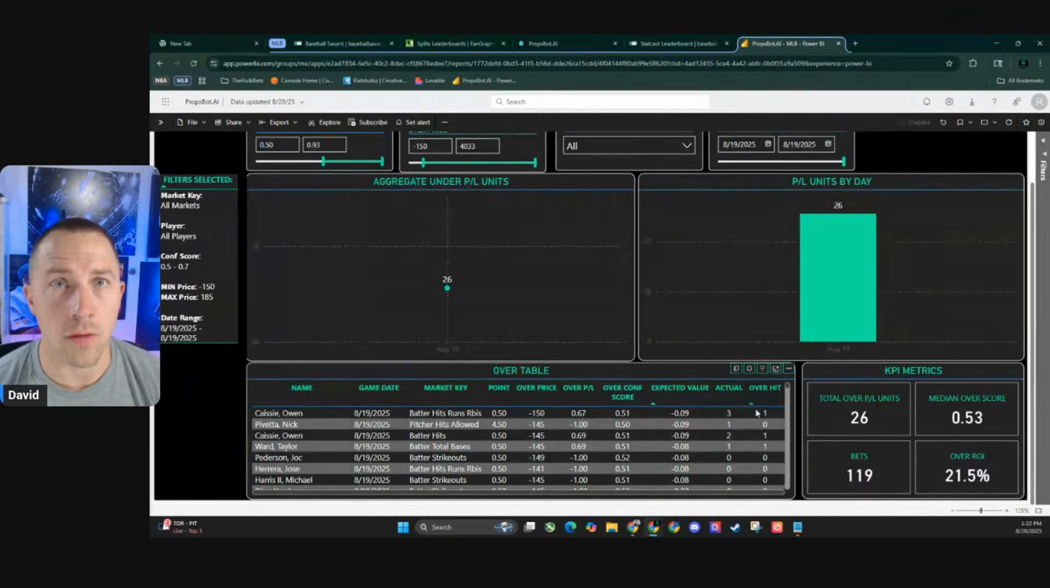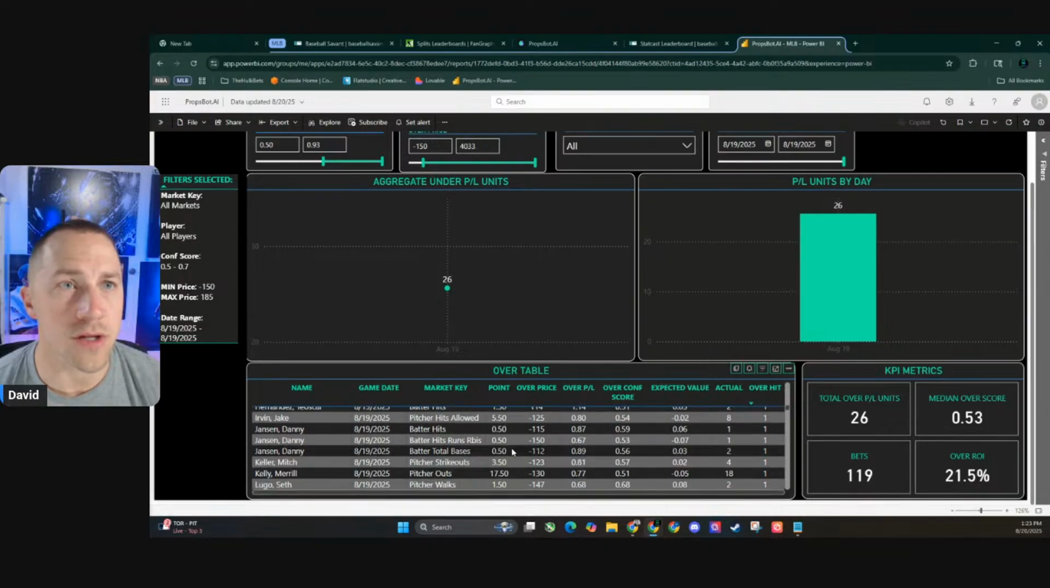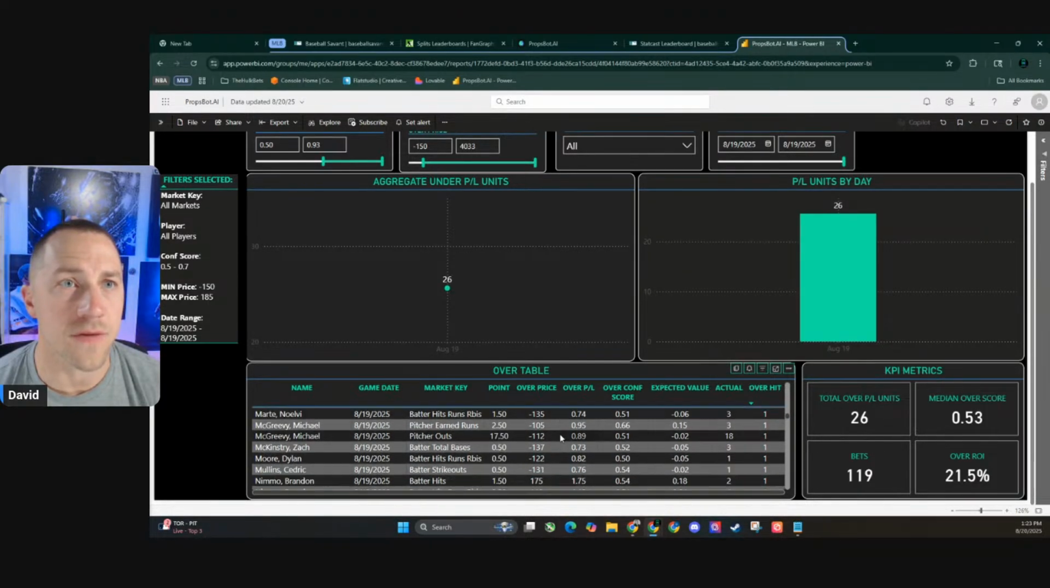Here they are. Over means 1, so any of these ones are ones that cashed, right? Let's see. Point value was 0.5, over price was minus 137, profit loss was 0.73 units. The over hit here. So we had 1, here he actually got 2, he actually got 5 here. So here's all the different markets and how it did for them.